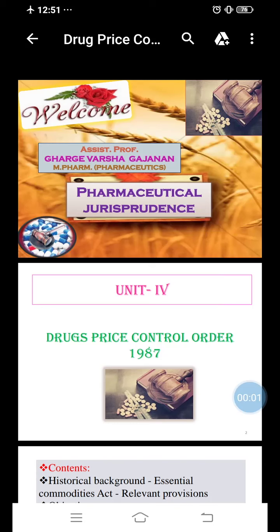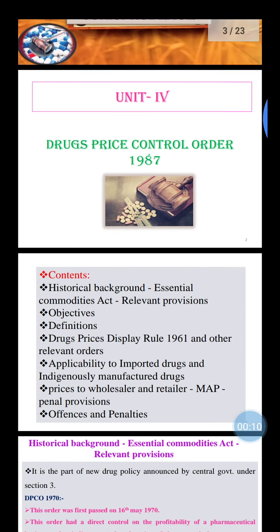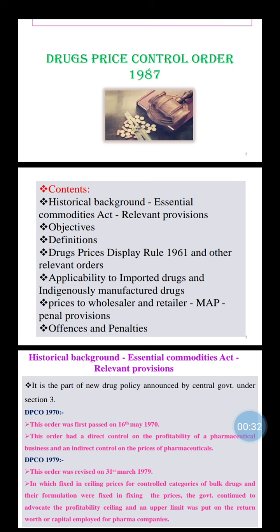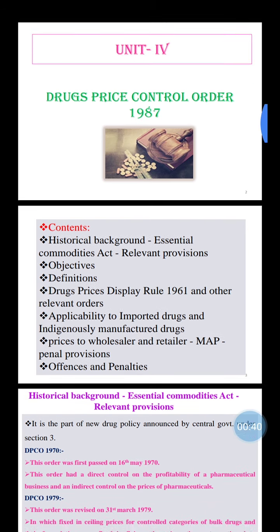Hi everyone. Today we will start a new topic, the Drug Price Control Order 1987. In that, we will see the contents: historical background, Essential Commodities Act relevant provisions, objectives, definitions, Drug Price Display Rules 1961 and other relevant orders, applicability to imported drugs and indigenously manufactured drugs, price to wholesaler and retailer, MAPE, penal provisions, and offences and penalties of this act.